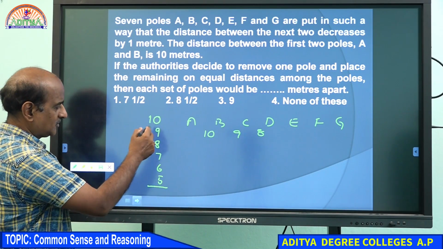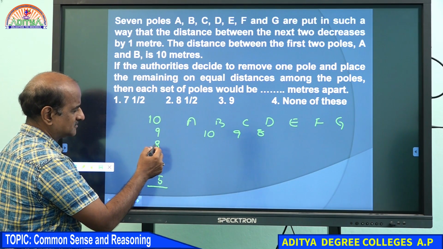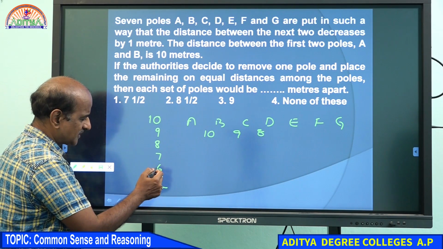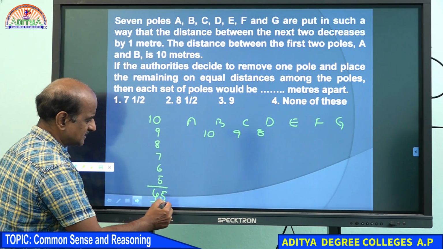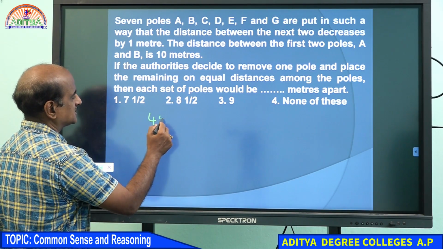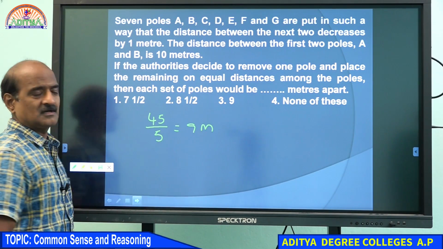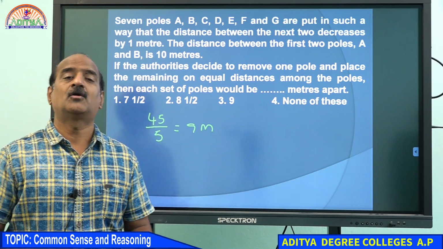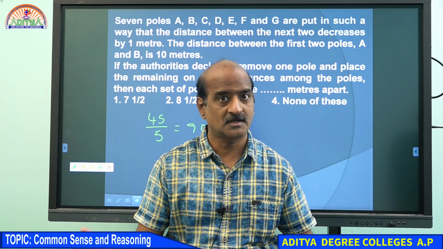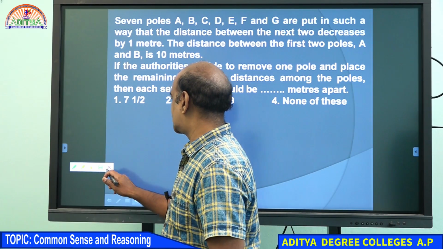Now we are adding up all the distances: 9, 10, 19, 19 plus 8 is 27, 27 plus 7 is 34, 34 plus 6 is 40, 45. This is the total distance. The same 45 meters we have to divide into 5 parts. You can ask me, sir, why 5 parts? The reason is we have only 6 poles, and 6 poles obviously means 5 parts, 5 segments. I think you understand. Please go ahead.